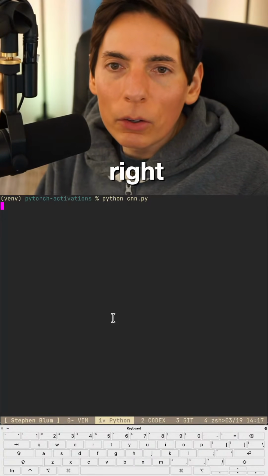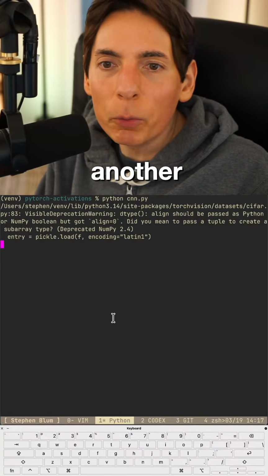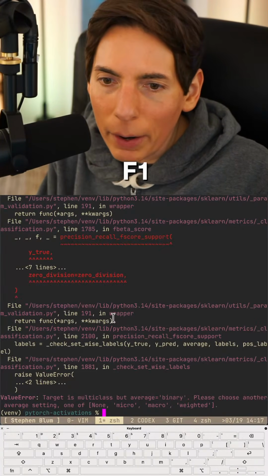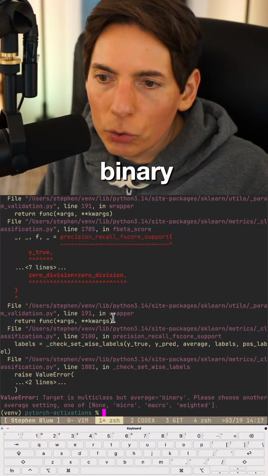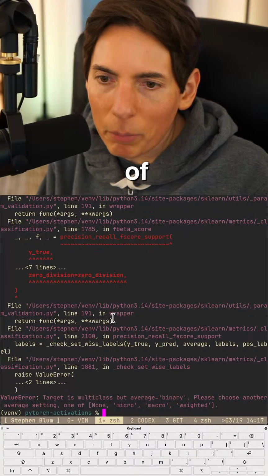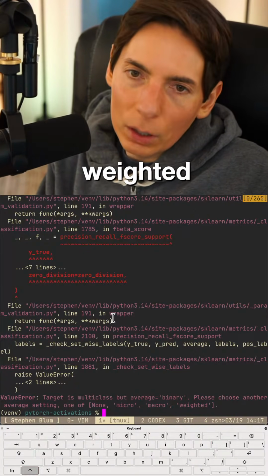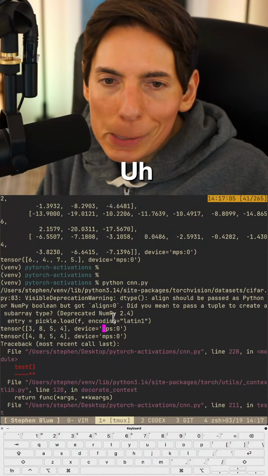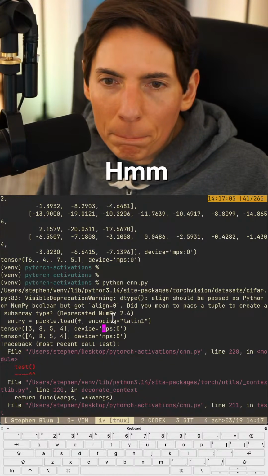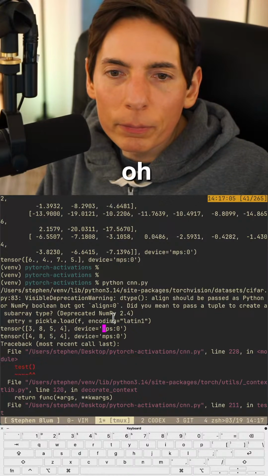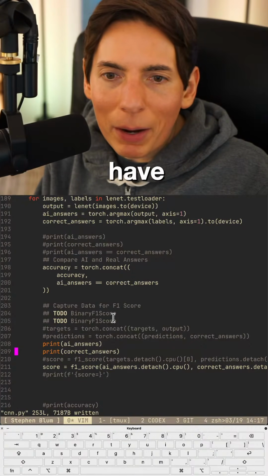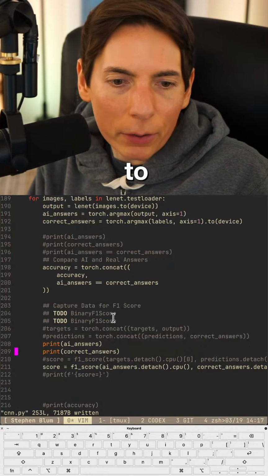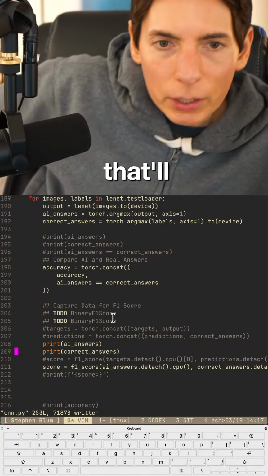All right. Where are we at? Another error and more problems. F1 score. Let's go. All right. Target is multi-class, but average binary. Please choose another average setting: one of none, macro, weighted. I'm not sure. Well, we might have to solve this later. That'll be the plan for later, I think.